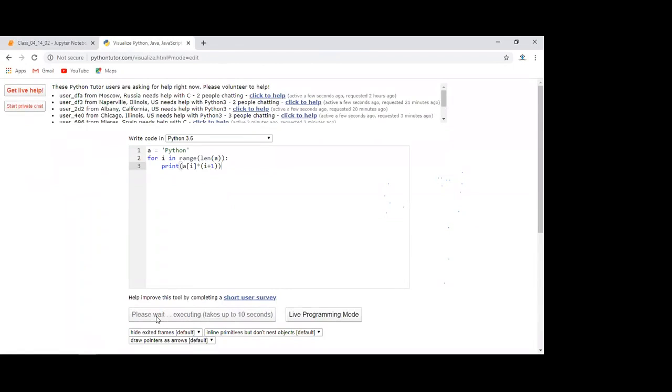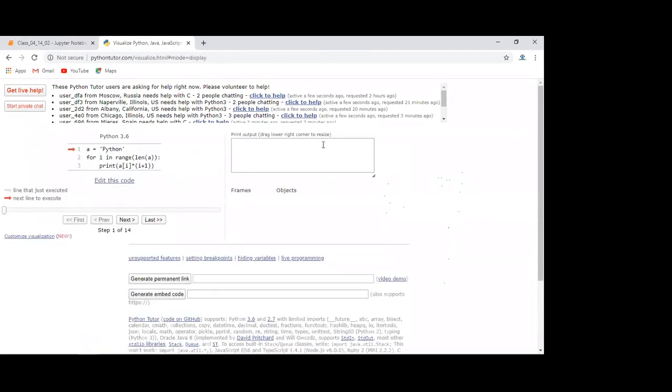Go and visualize it. When you visualize it, you will see the objects are getting created here. Output you will get in this screen, and objects will be created here. Let's see how we are doing. First of all, wherever you can see this red means you are going to execute this line. You have not executed it yet, you are going to execute this line.